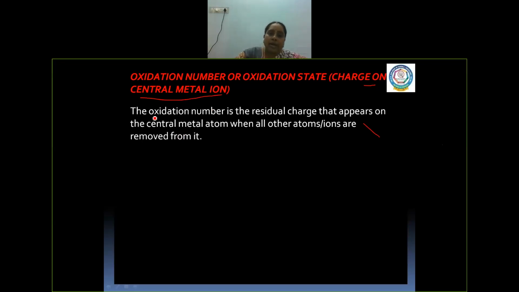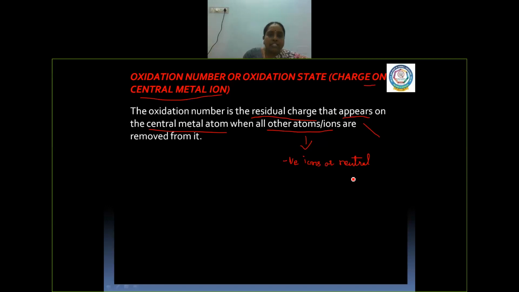So how can it be defined? It is actually the residual charge that appears on the metal atom when all the other atoms around it, which are negatively charged ions or neutral ligands, are removed from the central metal atom.